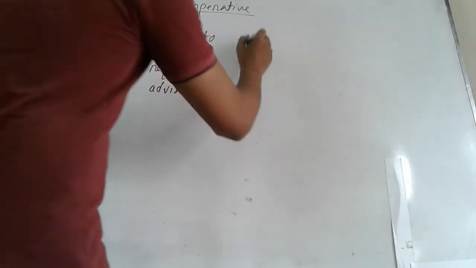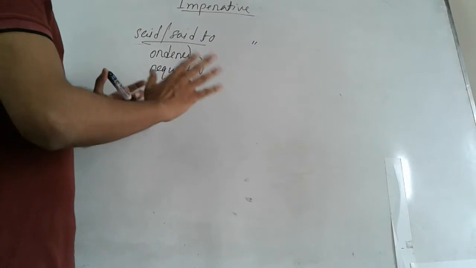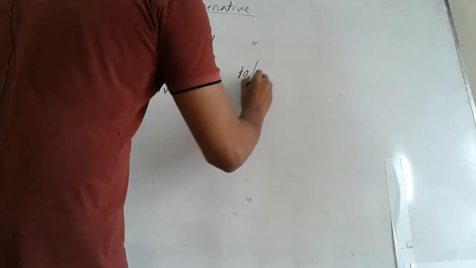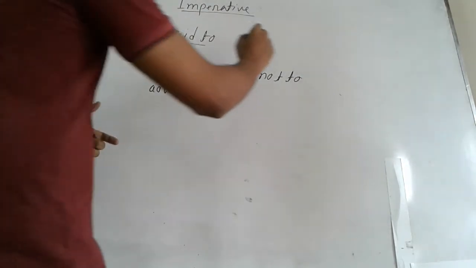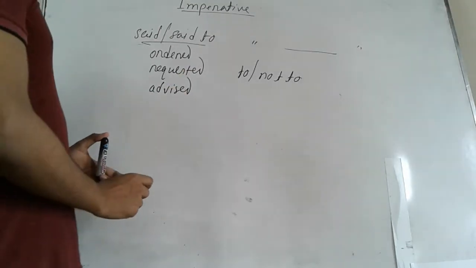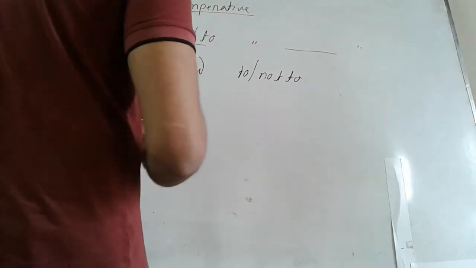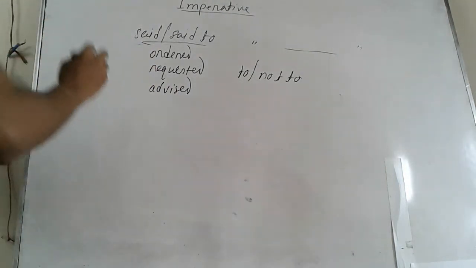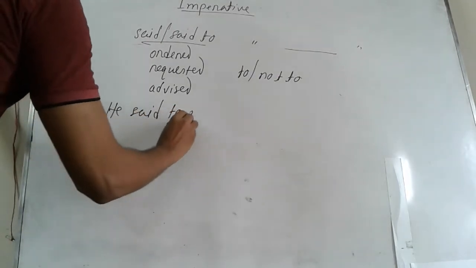Then come to the inverted comma. In the place of inverted comma, you can't put that or if or any kind of thing like this. Rather you should put either to or not to. If your imperative sentence is in affirmative form, then you should use to in the place of inverted comma. But if it is in negative form or negative sense, then you should use not to in the place of inverted comma. So we can take an example here, like: he said to me,